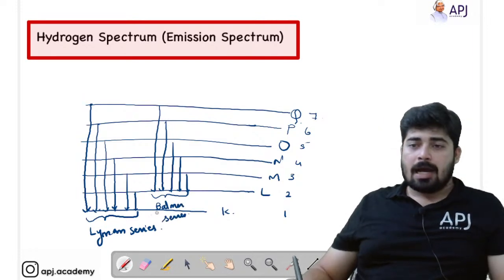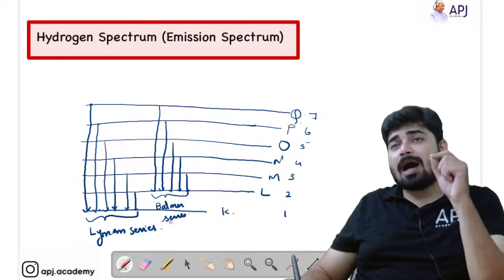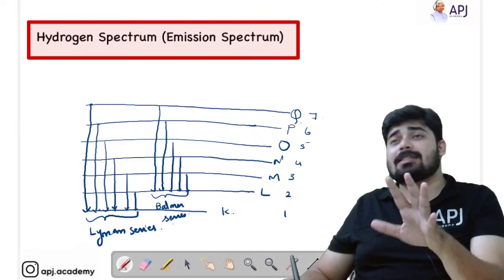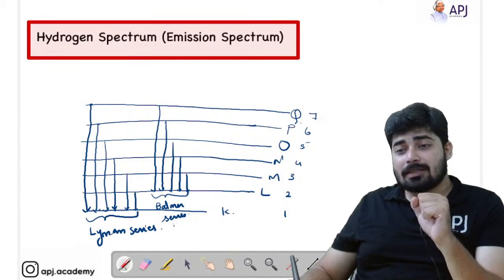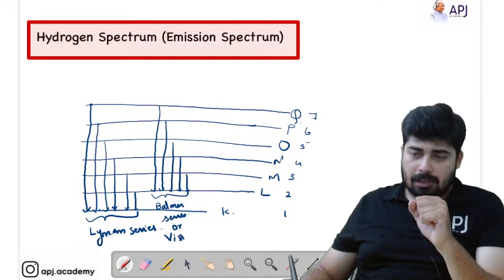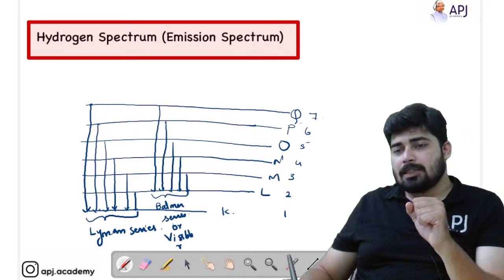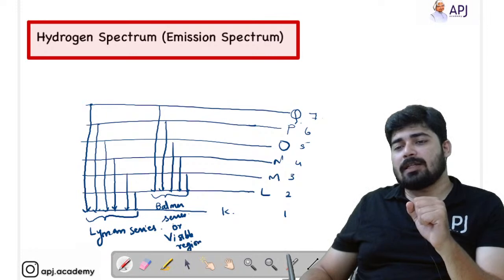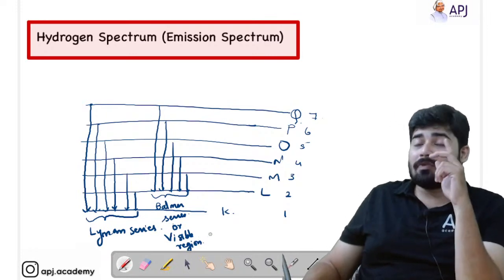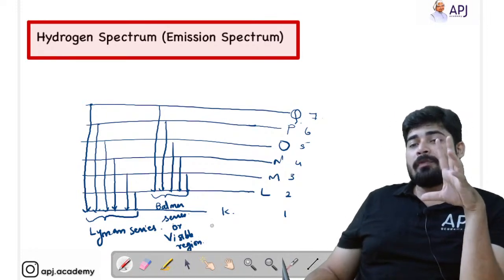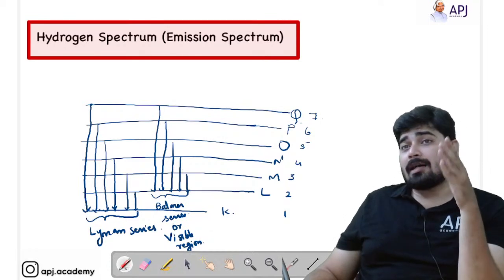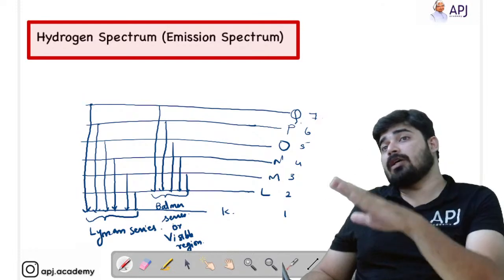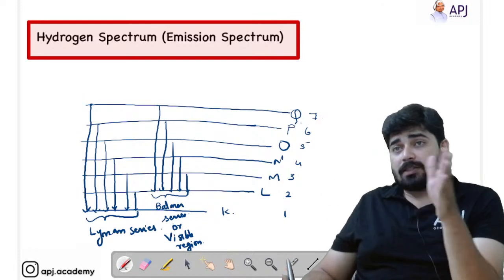Balmer series. You have to understand that this Balmer series is the first series we discovered. You know why? What is the reason? Because these series are in the visible region. That means we can see the color of these lines. The colors are visible with the naked eye. That's why we say that this is the series which was observed or discovered first.